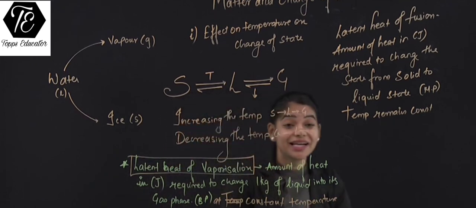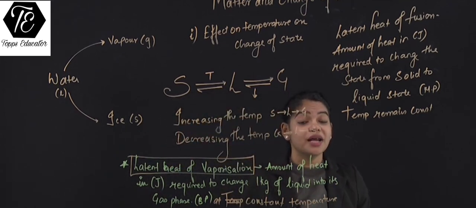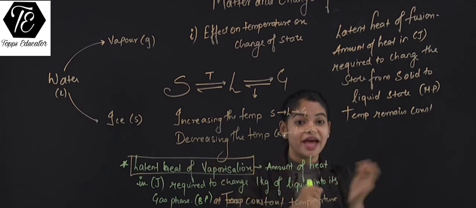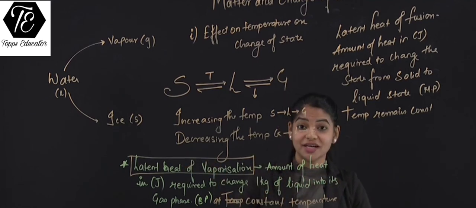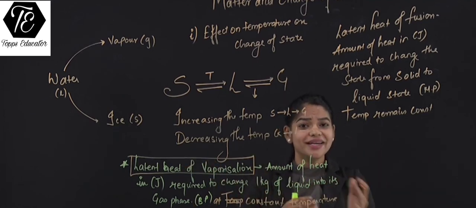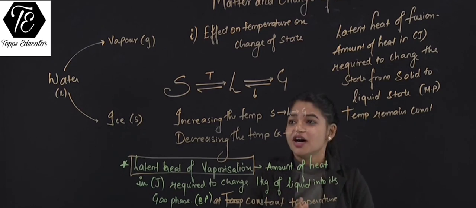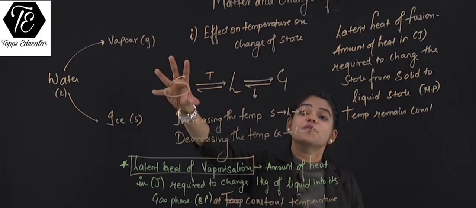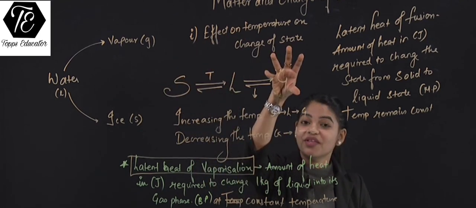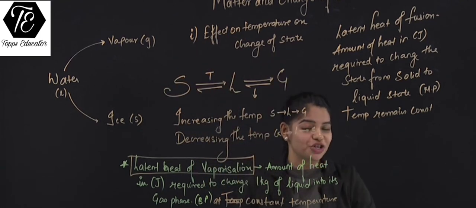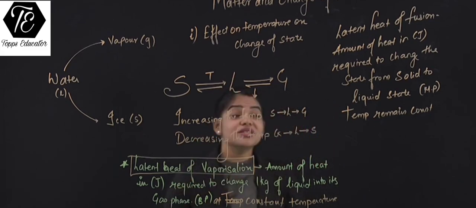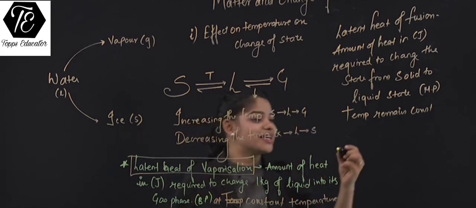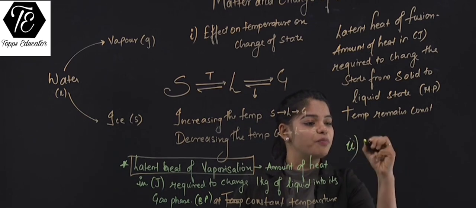So with the change in the supply of heat, the state can be converted from one form to other, that is from solid to liquid to gas, or any interconversion required. For example, certain substances like naphthalene go directly from solid state to gas state, and that process we call sublimation. This was the effect of temperature. Let's see the second one, that is effect of pressure.